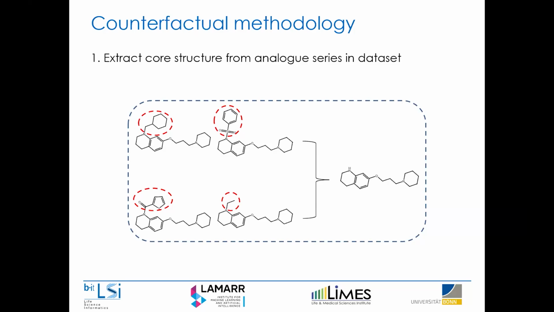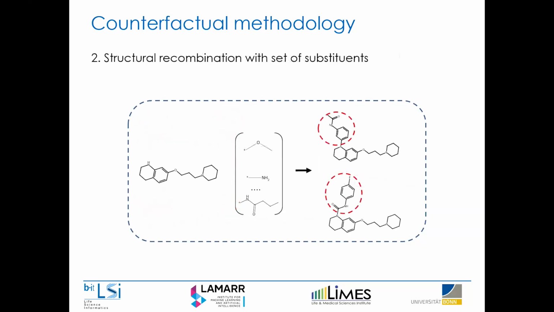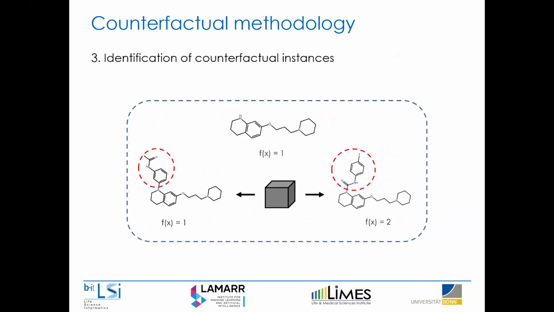So what we did is basically isolate all core structures from a given data set, and then we can recombine these core structures with a list of substituents. In our case, we used a list of substituents which are highly recurring in chemistry to create new hypothetical test instances, which we can then repredict with the black box model to see if there are any instances that change prediction, and then we can identify them as counterfactuals. And if you have a large population of these counterfactuals, we can then rank them on how big the change was, either through molecular similarity or change in molecular weight.